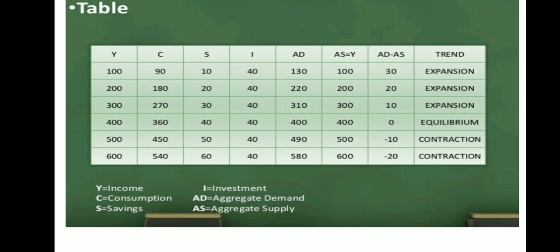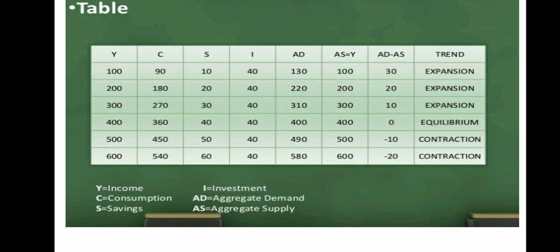AD equals C plus I, that is consumption plus investment: 90 plus 40, you get 130. The same for 200: 180 plus 40, that is 220. So gradually you can see there is a rise in aggregate demand also. AS, since income has two parts, combines consumption and saving, right?